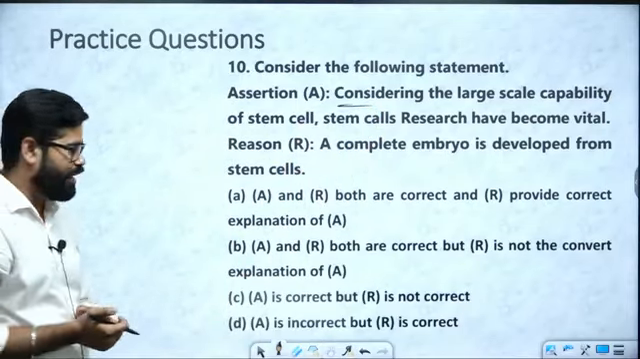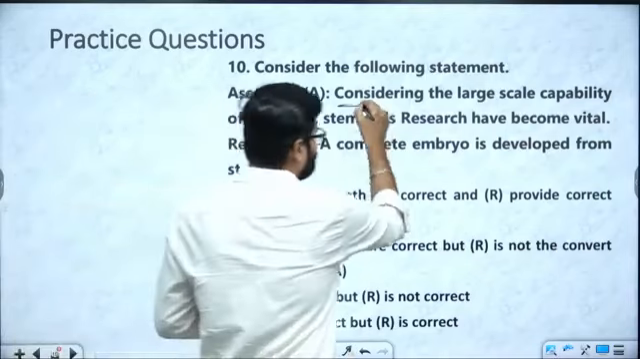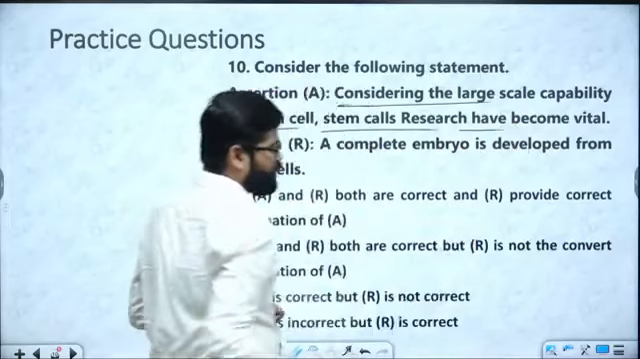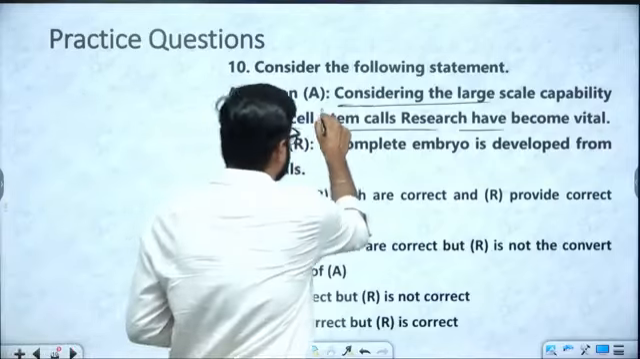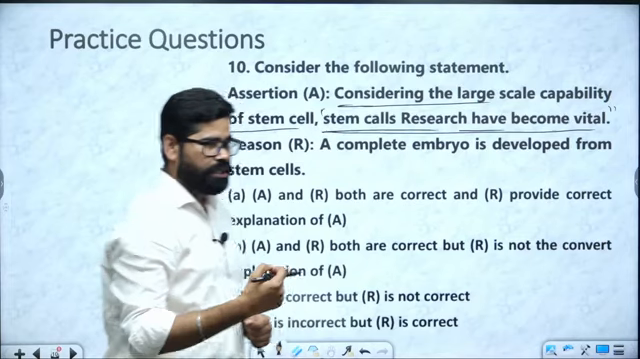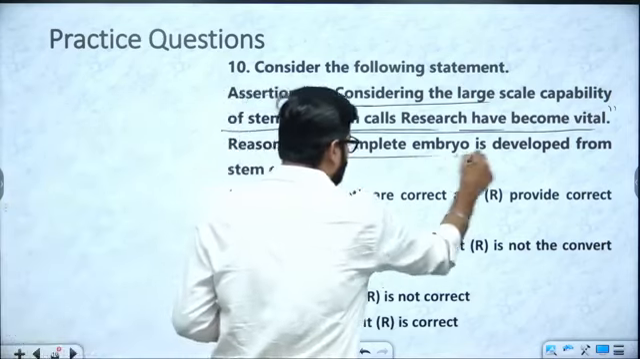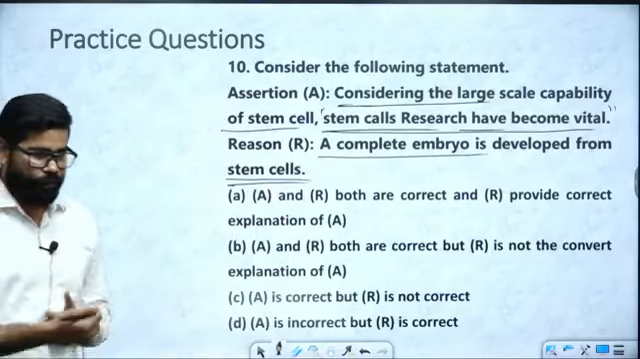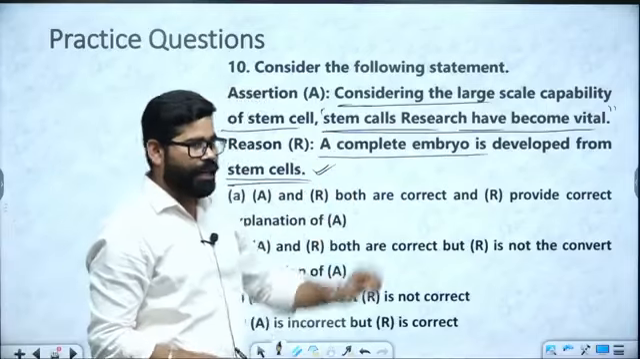C option, A option. So it is saying, considering the large scale capability of a stem cell, research has become vital. What is the main assertion? Main assertion is that stem cell research has become vital. Okay. This is one part. Secondly, it says a complete embryo is developed from stem cell. So if you look at this, this statement is correct. But is it explaining why they have become vital?